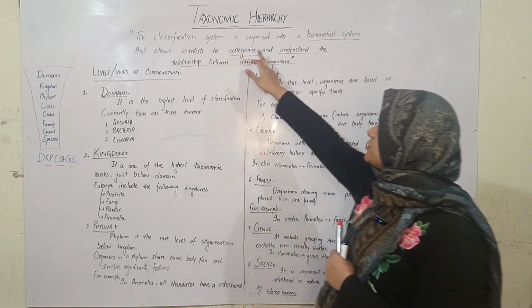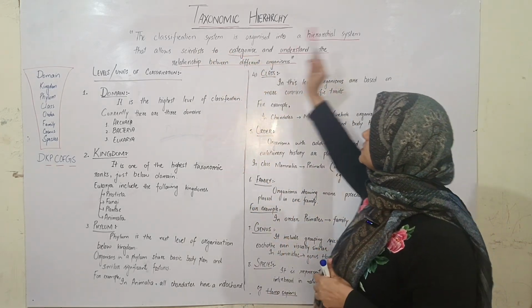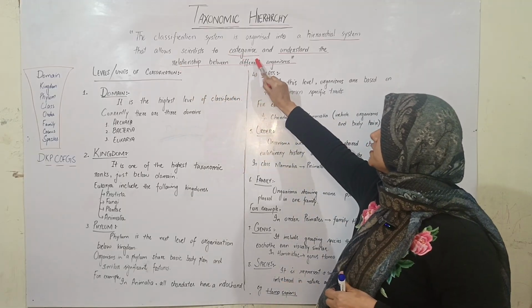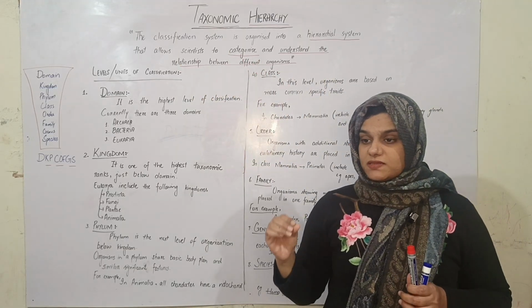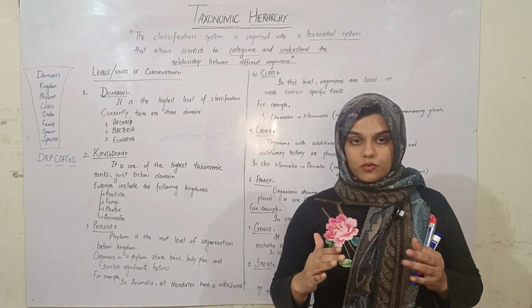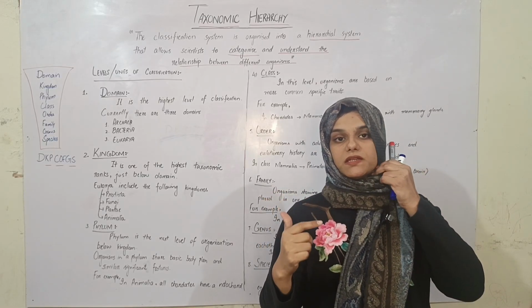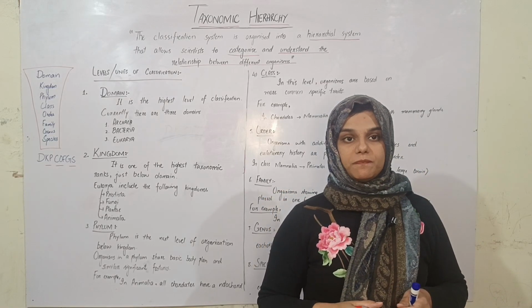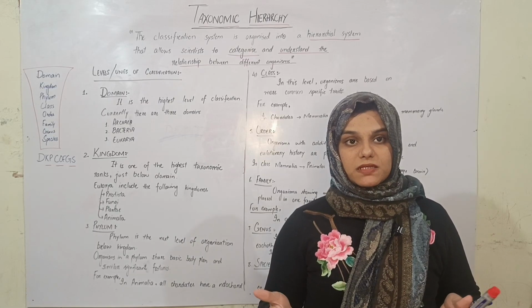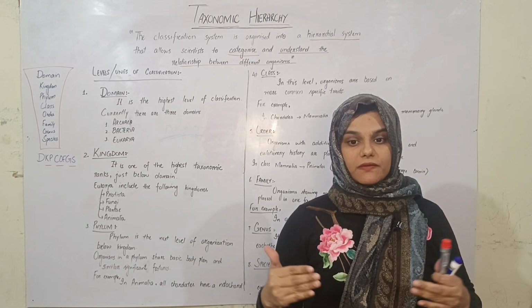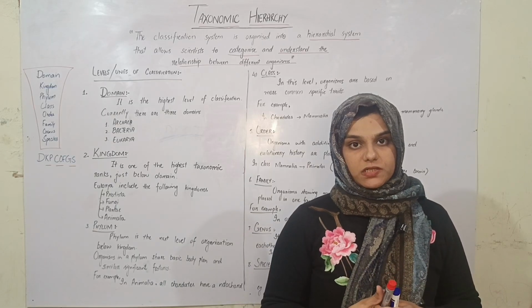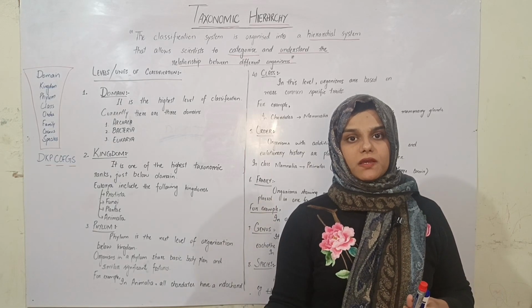It is a classification system organized into a hierarchical system that allows scientists to categorize and understand the relationship between different organisms. So by this system, we categorize the organisms into groups, and moreover, we can study the relationship among organisms. For example, the organisms that are placed in the same hierarchical rank are more similar to each other, and they share a closer evolutionary relationship with each other, and they'll have more similar features.